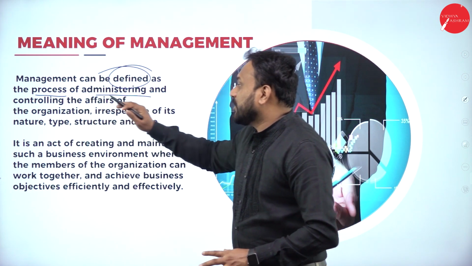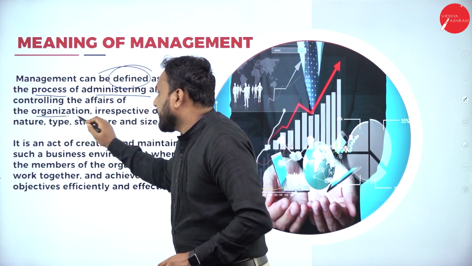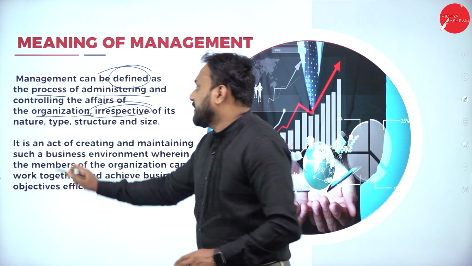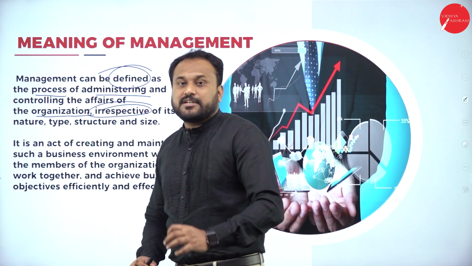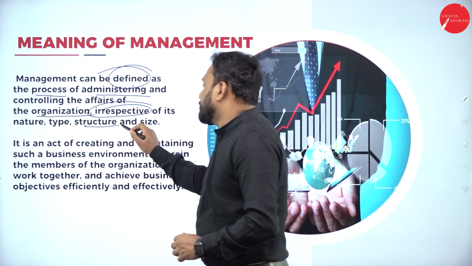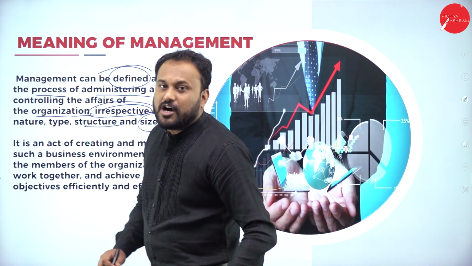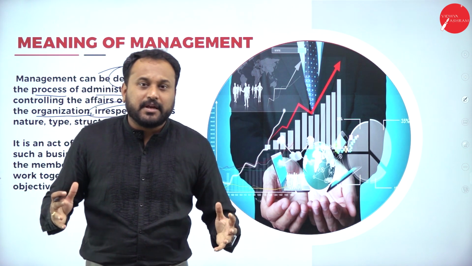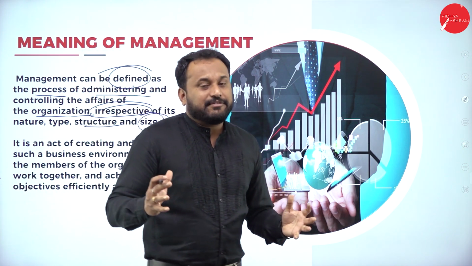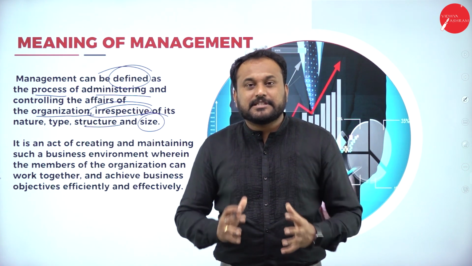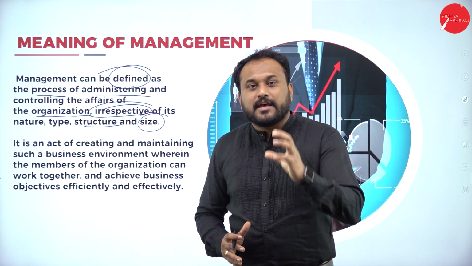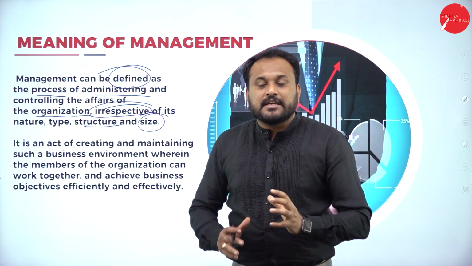Now what happens is controlling the affairs of the organization, irrespective of its nature, type, structure and size. Whether it is a small company or a gigantic company, we don't bifurcate anything. There should be something called controlling and administrating.